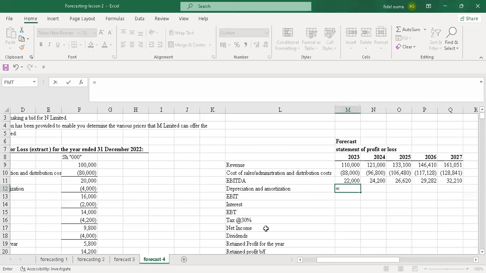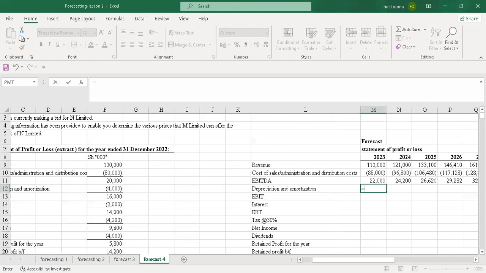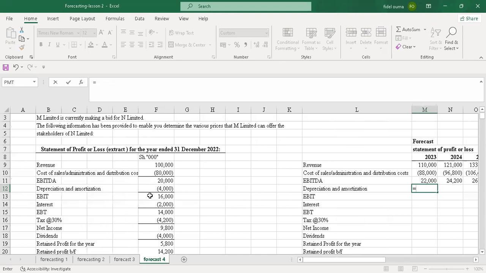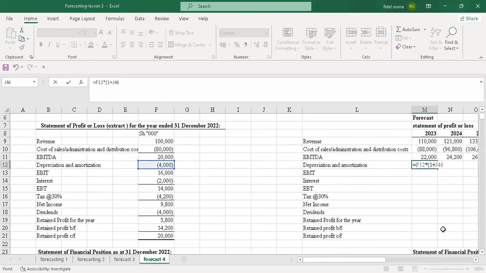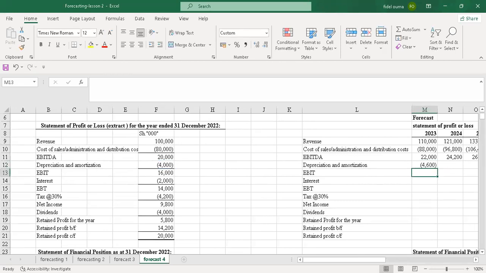Then I go to depreciation and amortization. I'll pick this value, then I'll multiply by 1 plus the growth rate. What is the growth rate for depreciation? Depreciation and amortization to grow at the same rate as non-current assets, that is 15%. So I'll multiply that by 15%, lock it and enter.